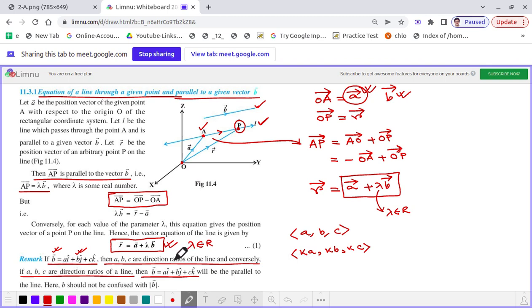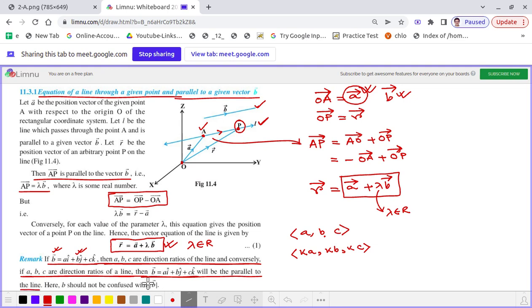If vector B is represented as A i cap plus B j cap plus C k cap, then A, B, C are direction ratios of the line, and conversely, if A, B, C are direction ratios of a line, then the vector B, which is A i cap plus B j cap plus C k cap, will be parallel to the line, correct?